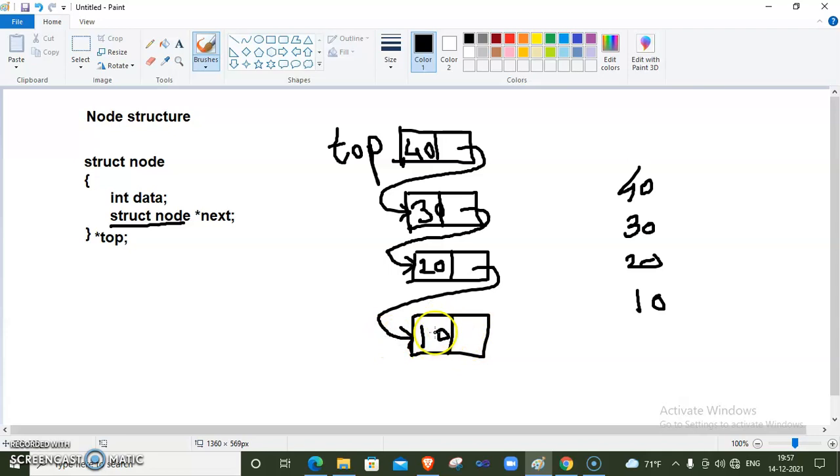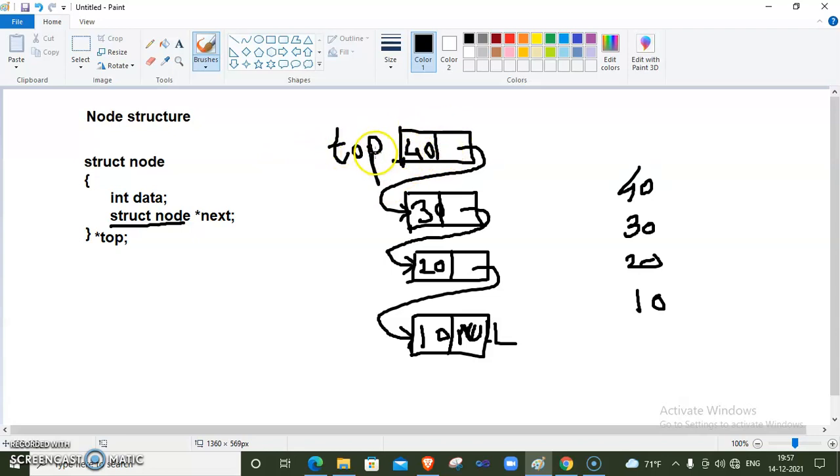And this is the first node, and before this node there is no any node, so the link part here we adjust as null, because there is no address for storing, so we store the address part as null. So in this way, in linked list, our top will be node.